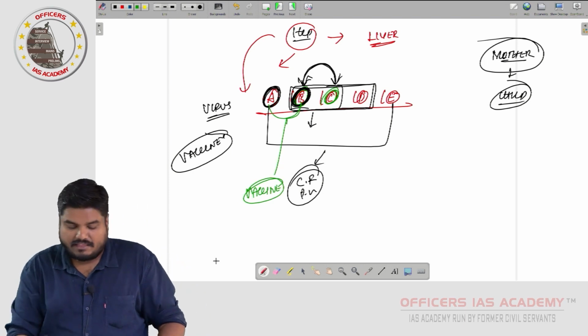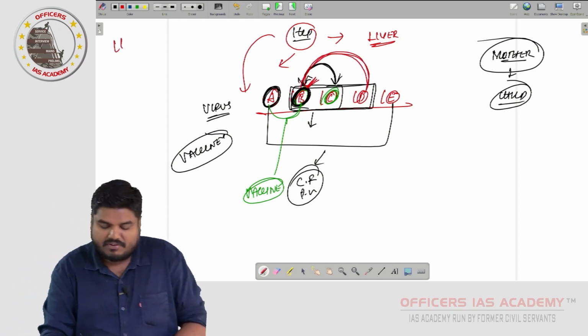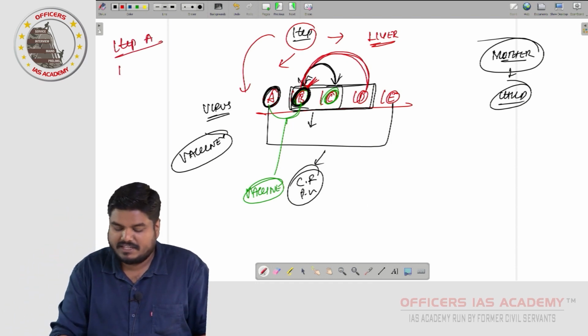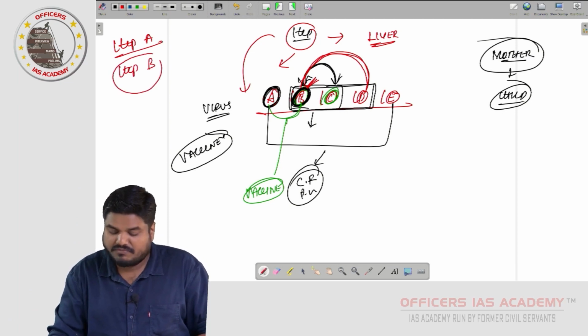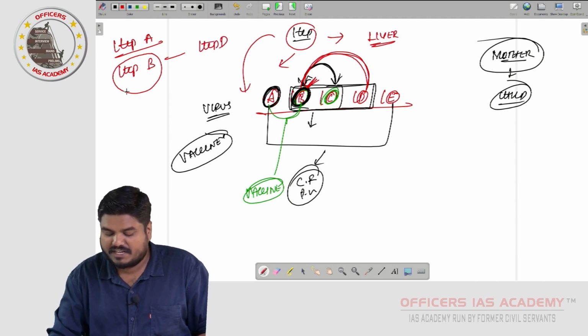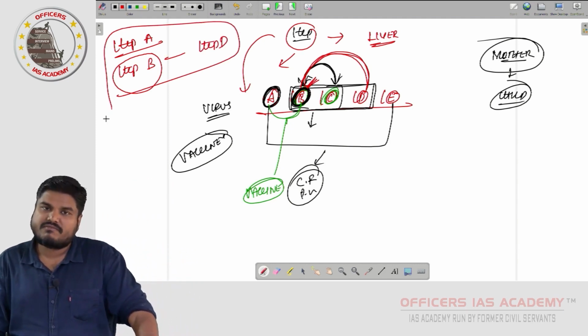The vaccine which is given for hepatitis B is effective against virus D as well. That means for hepatitis A we have a vaccine, for hepatitis B we have a vaccine, and the hepatitis B vaccine is effective against hepatitis D virus as well. So 3 viruses can be tackled through vaccines.